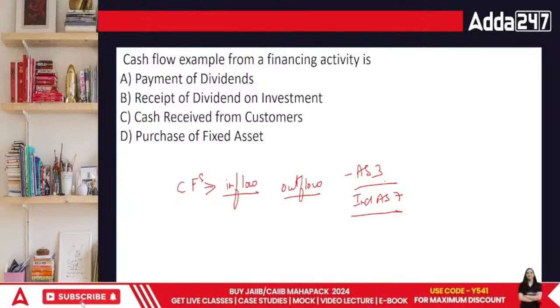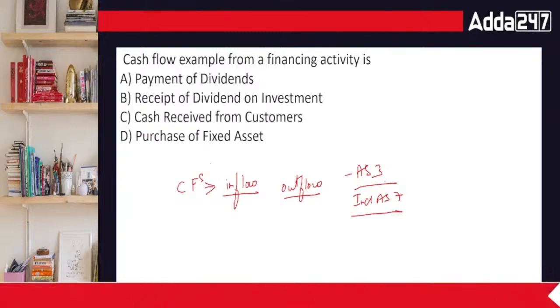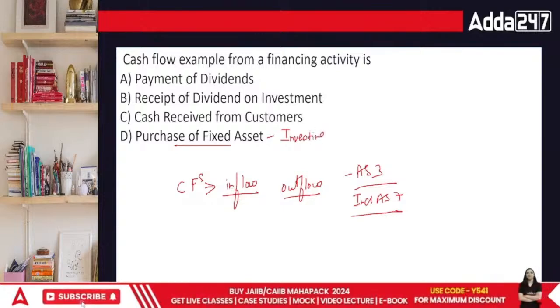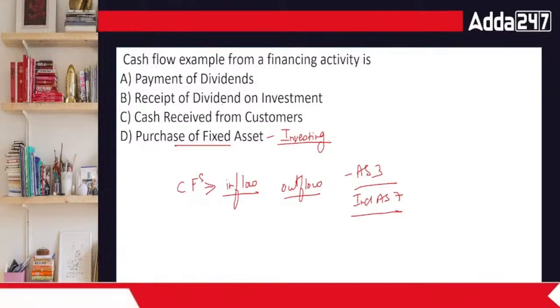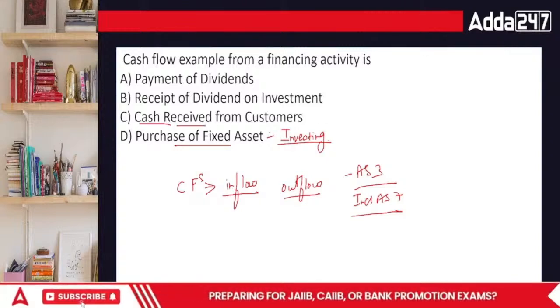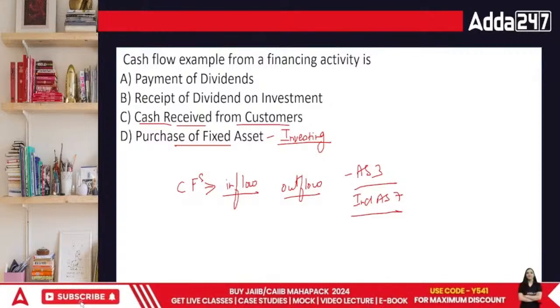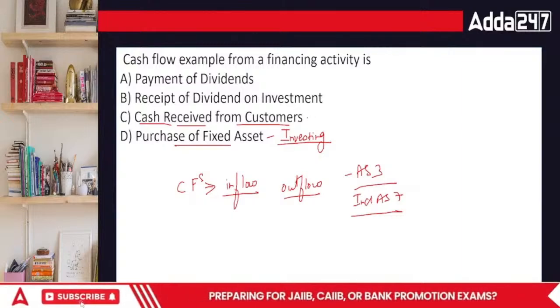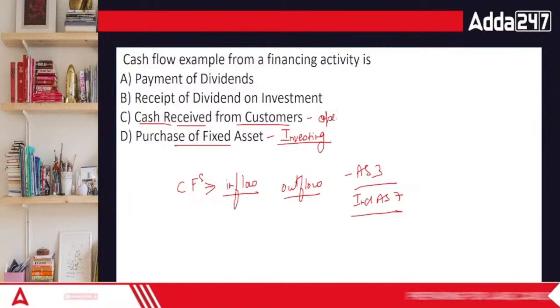Let's talk about each and every aspect. Purchase of fixed assets is basically investing. I would buy an investment so that I can see growth in the future. Cash received from the customers: if I receive the cash from the customers, what is it going to be, everyone? This is a daily basis thing, so it is operating.